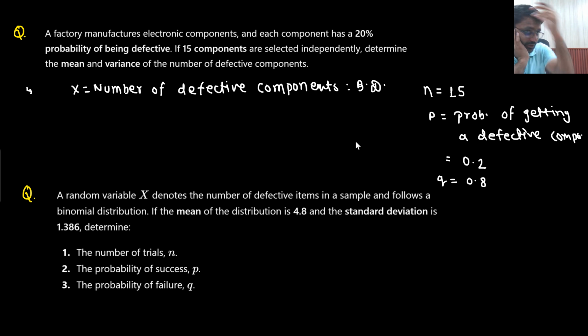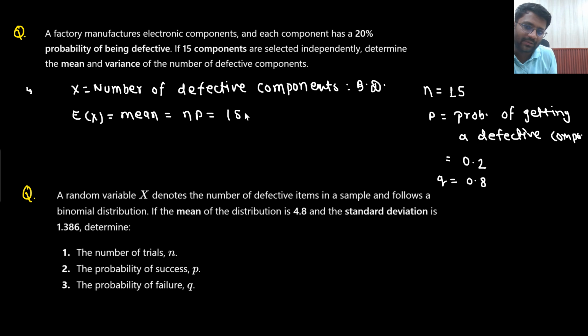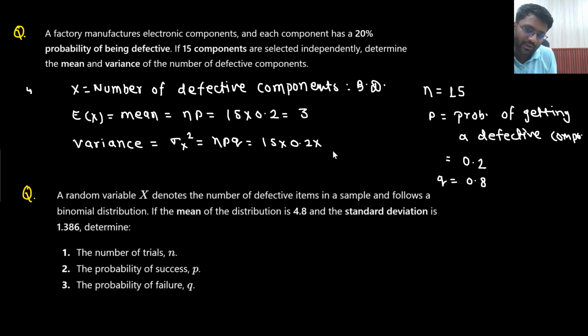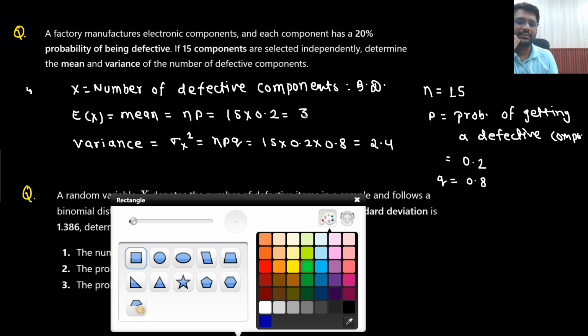Binomial distribution. So what will be the expectation of x? Sir, expectation of x, or you can say mean, will be nothing but n into p. That means 15 into 0.2, that would be equal to 3. And what will be the variance? Variance, or sigma x square, would be n into p into q. So 15 into 0.2 into 0.8. Right? So that will be 2.4. Is that clear to you?